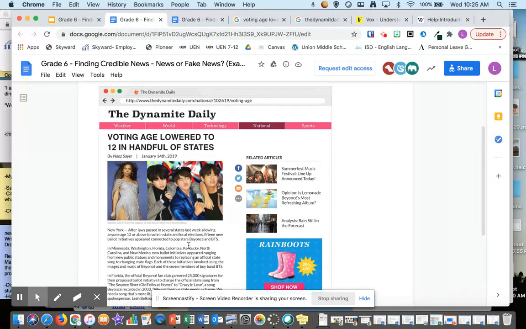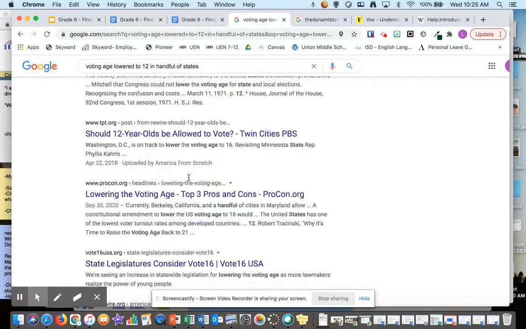Now you're in the wrong because you don't actually know if this is true. And now you're the one spreading false information. So first we need to corroborate. We need to see if this has been mentioned somewhere else. So you're going to Google it.